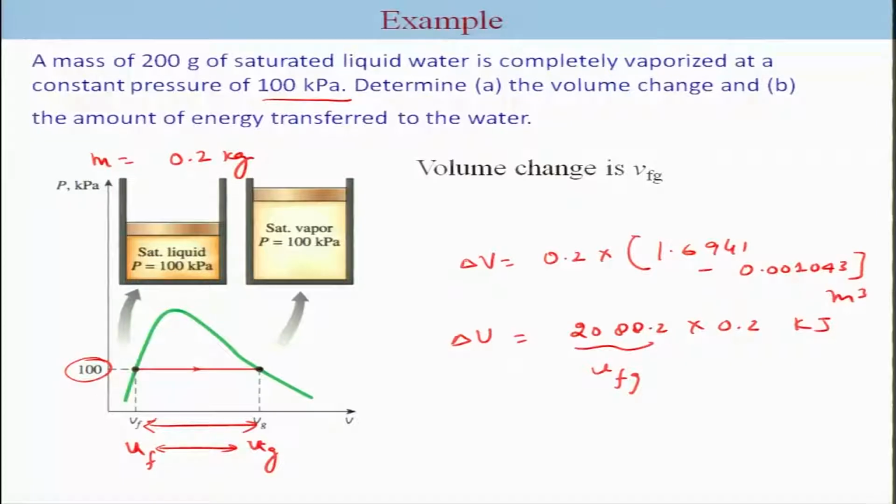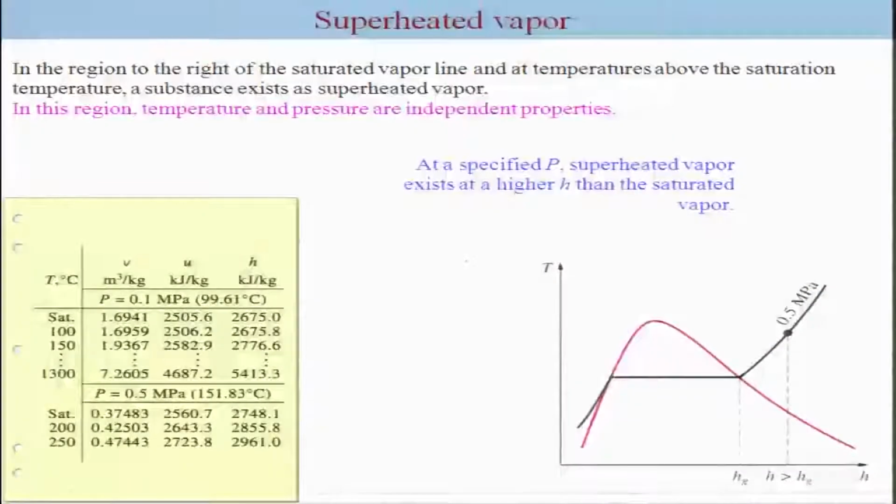So, this is an example of using the saturated water tables. Now, of course, many times we obtain phases where it is superheated, which is basically this region. The superheated region is on the right side of the saturated vapor line.